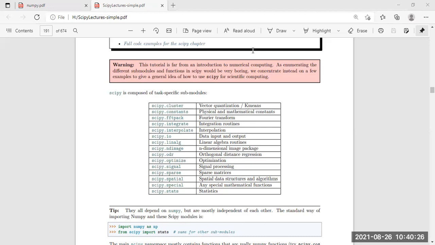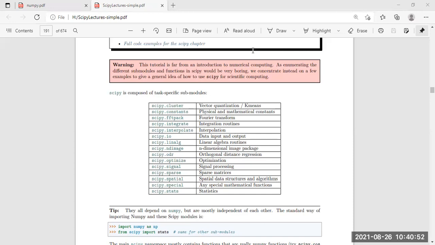So we have to remember, while we are programming in Python or in Anaconda or any platform, what package needs to be imported for what purpose. If we are working on some statistical part but we import scipy.integrate, it will not work.